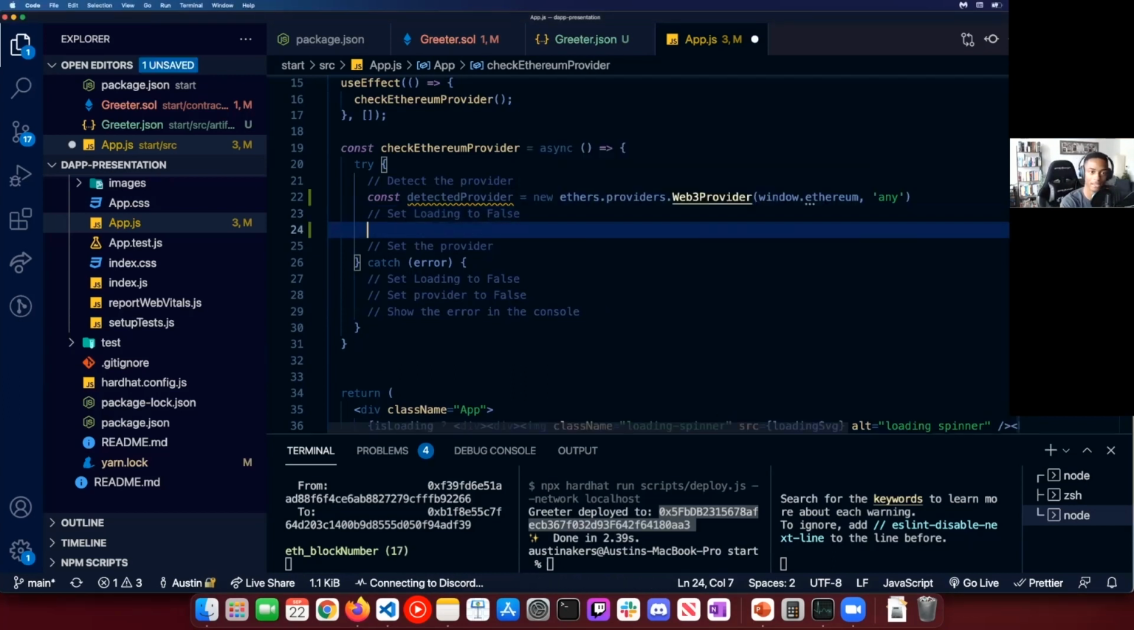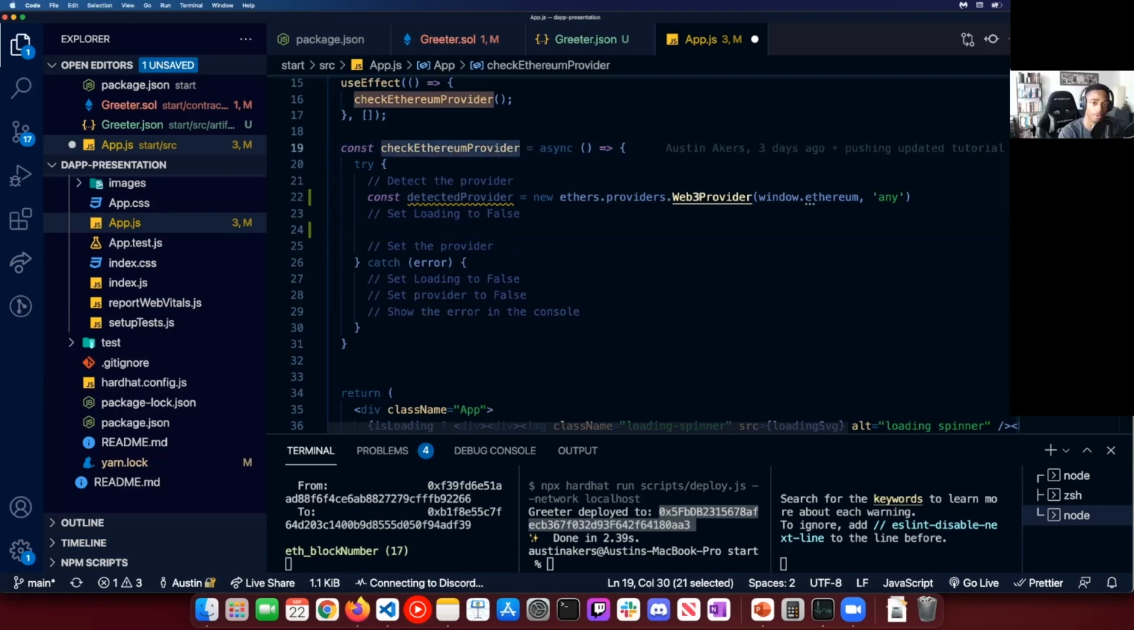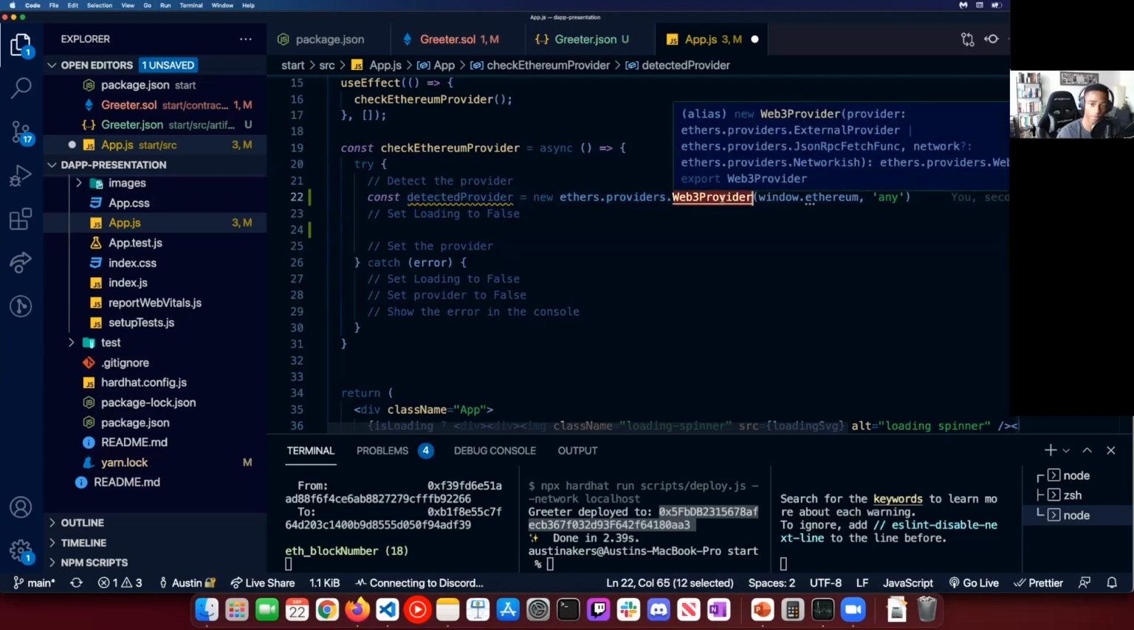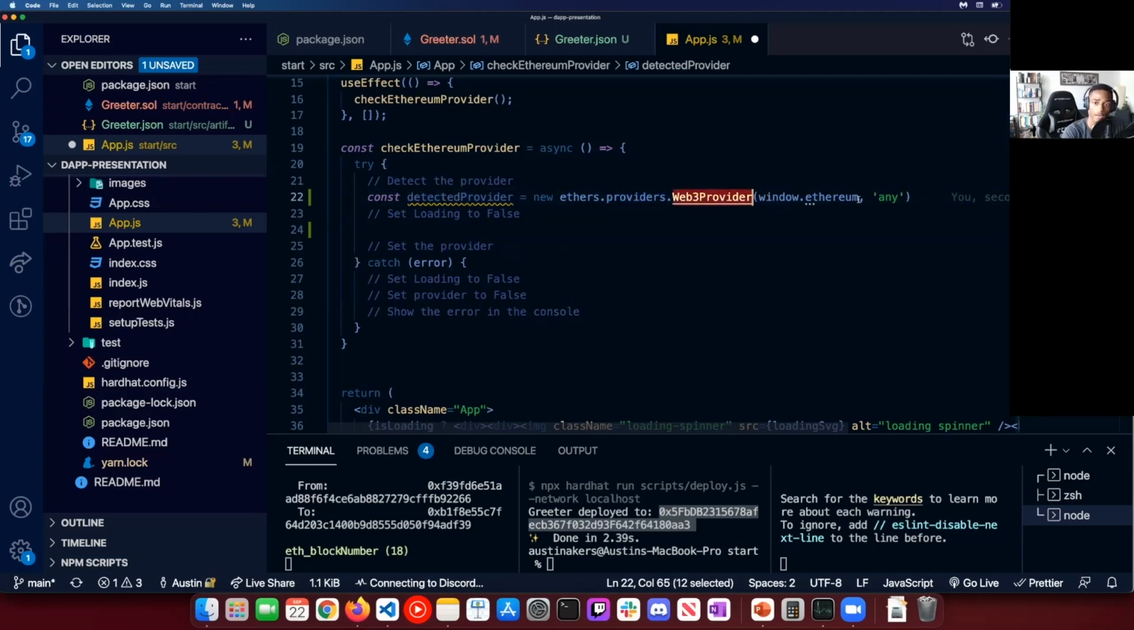is then, as I said, we're going to try this. So we want to check the Ethereum provider. And how do we do that? We want to check to see if it's available. We do that by seeing if there's a window.ethereum object there. So we're using ethers, this Ethereum library, to say, hey, are there providers inside those providers? Is there a Web3 provider, and is that Web3 provider like window.ethereum? And we don't really care about the network. So we can actually remove that if you want, because that's a little bit confusing.